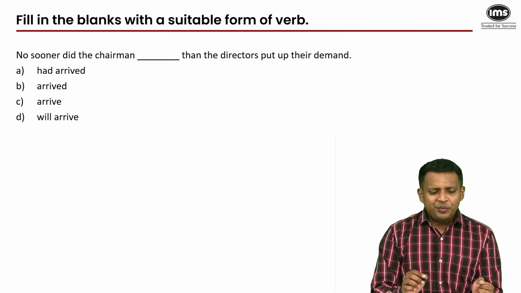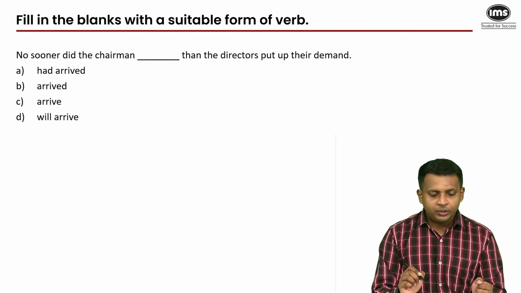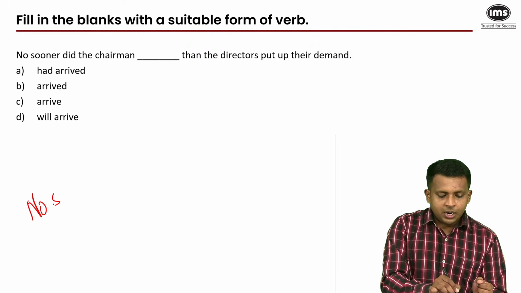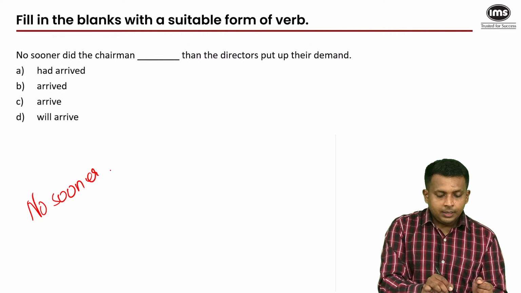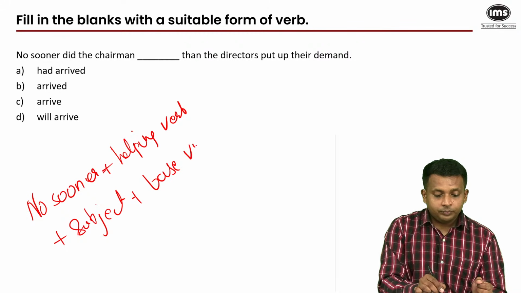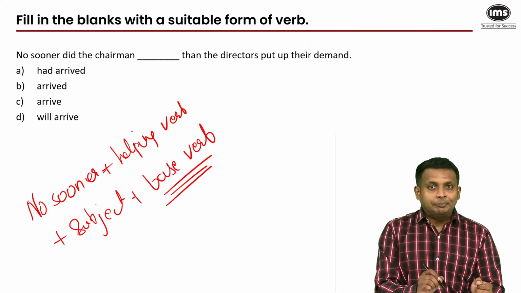Now, if you have to come up with a rule for this example, the rule would be, you start with no sooner, then you have the helping verb, that would be did, then you have the subject, that would be the chairman, then you have the base verb. So this is what you have to remember. This is the key to be able to answer this question. The base verb is the verb without any s or ed after it.